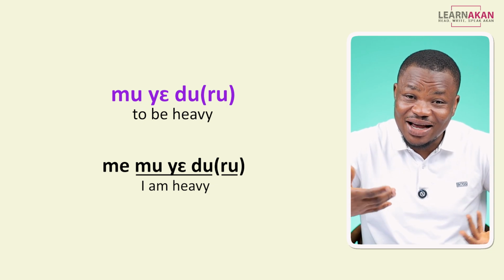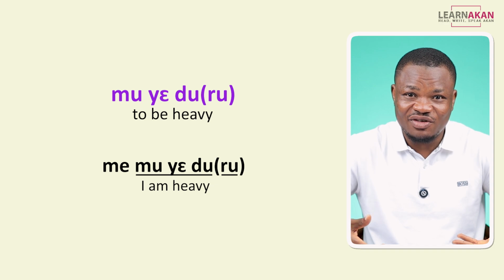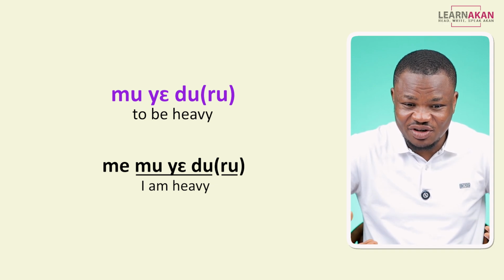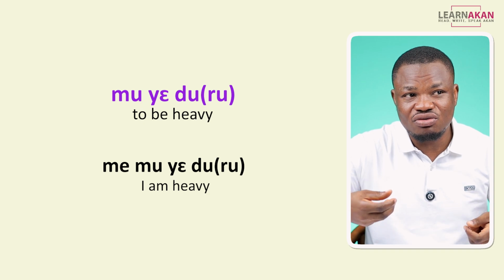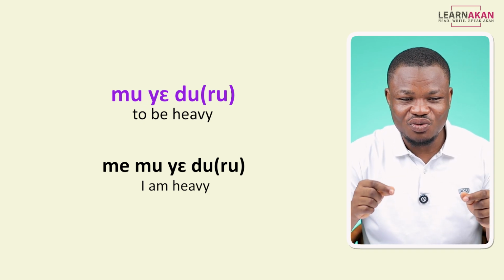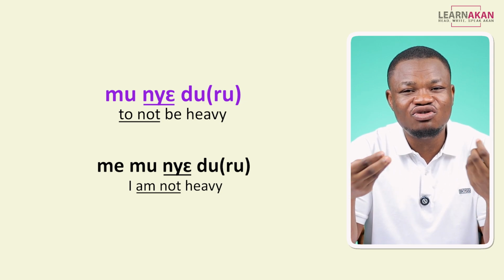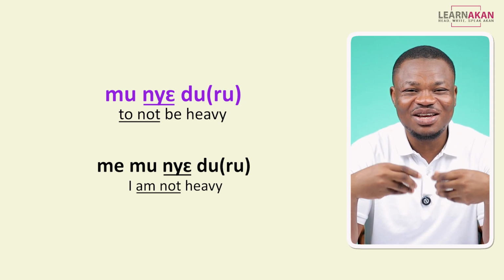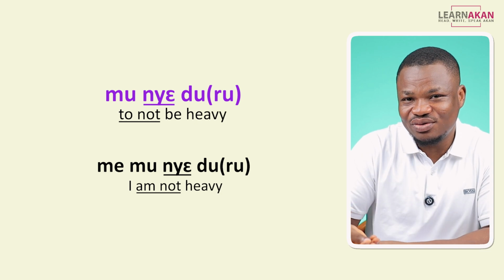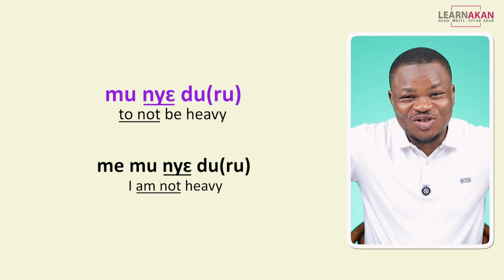So that is actually how we convey you being heavy, having weight, right? So you say mimudru, I am heavy. So we can negate the to be verb here, and then we'll have mimunyedru, okay? Mimunyedru or mimunyedu. So my inside is not heavy.